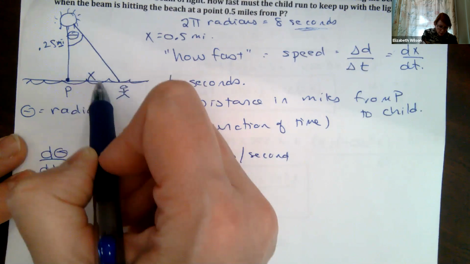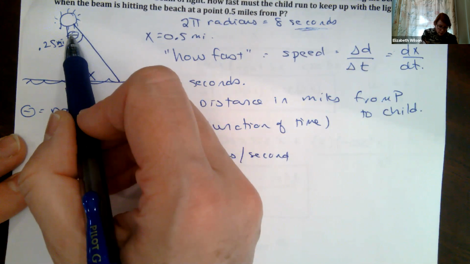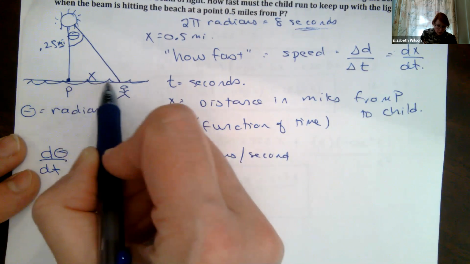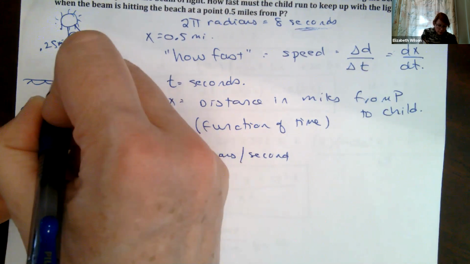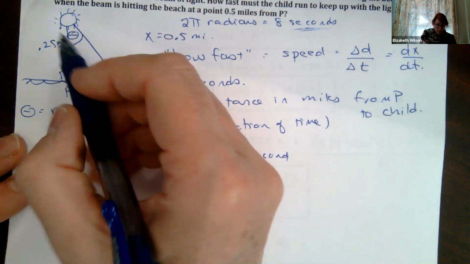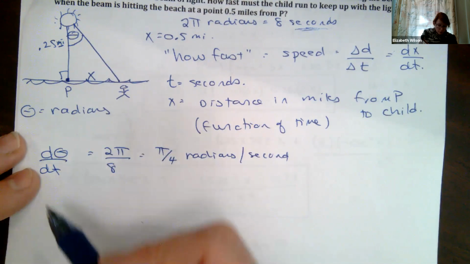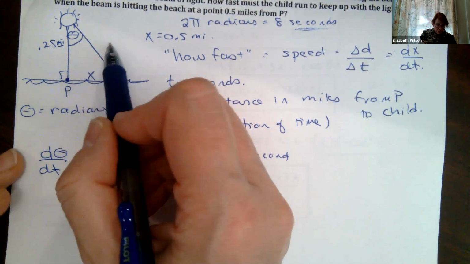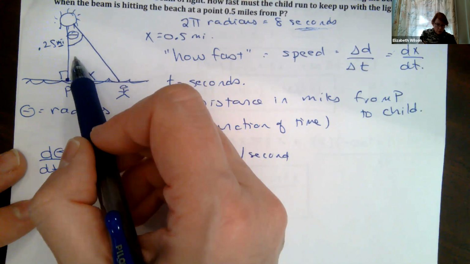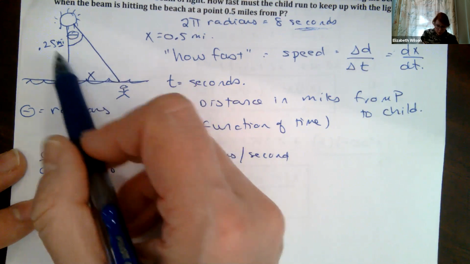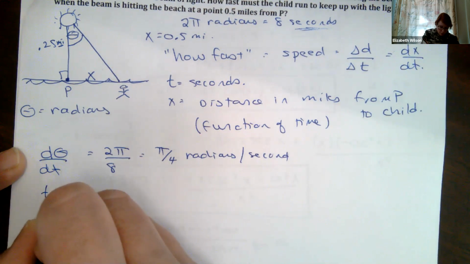Let's think about it. So I've got an angle. I've got this distance for sure. This is 0.25. I've got x. Okay, and this is a right angle because it's straight out. So I can think of my right angle tricks, my sine and my cosine and my tangent. Well, sine is opposite over hypotenuse. Cosine is adjacent over hypotenuse. That all relies on a hypotenuse, but my tangent is opposite over adjacent. So I'm going to think about my tangent of theta.